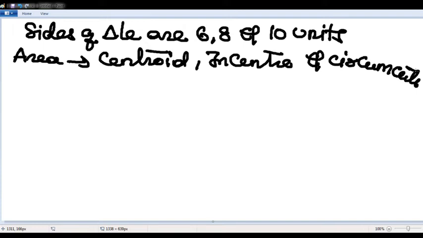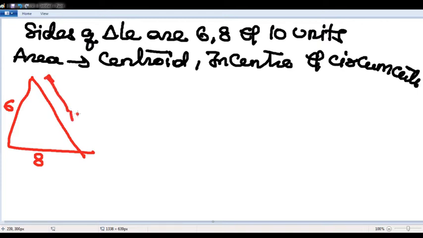Listen carefully to the way I am solving this question. 6, 8 and 10 is definitely a right angle triangle. The best way to solve this question is to use coordinate geometry. This is 0, 0, this is 6 comma 0, and this is 0 comma 8.